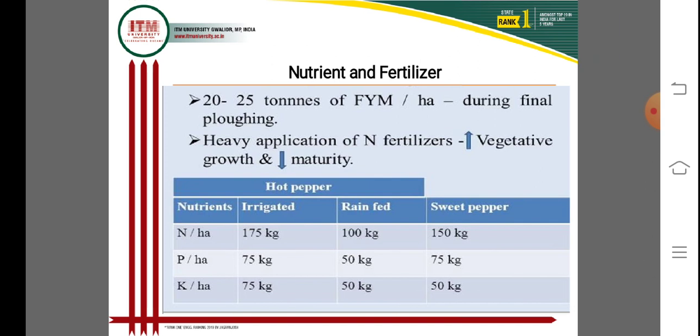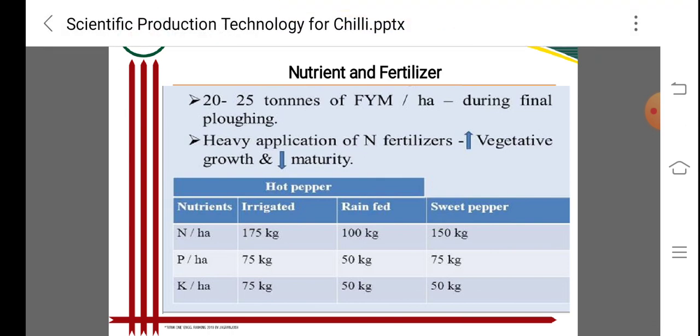These are the recommended doses of nutrients and fertilizer for both chili and capsicum. Apply 20 to 25 tons of FYM per hectare during the final plowing, and a heavy application of nitrogen for vegetative growth and maturity.